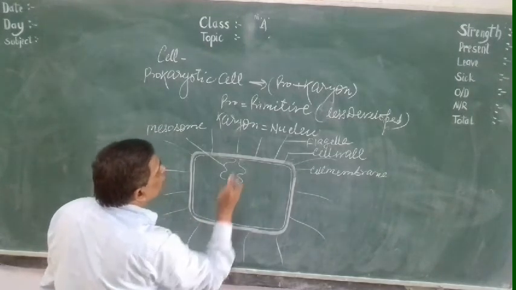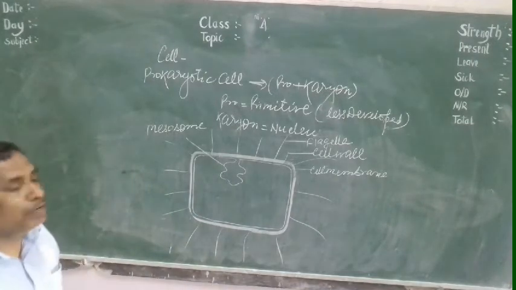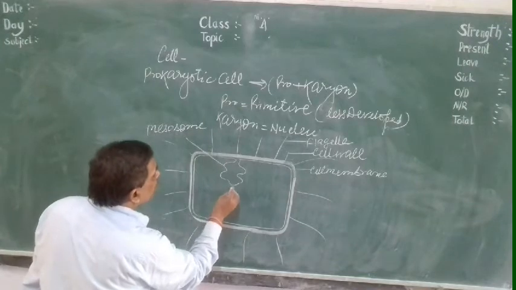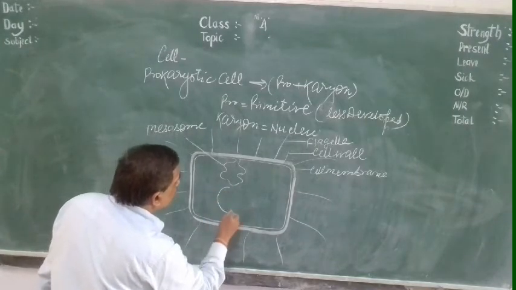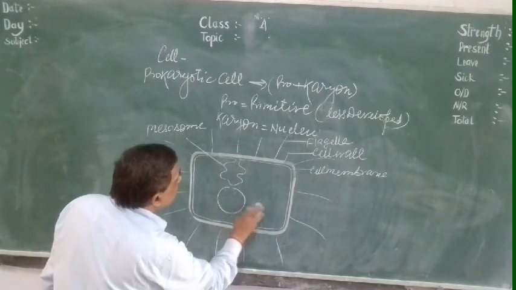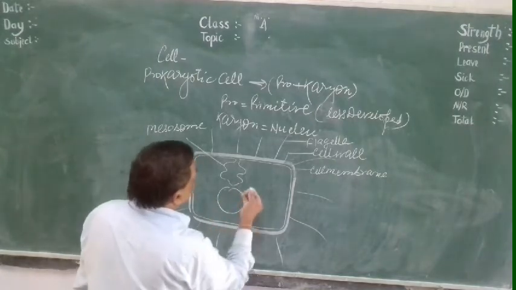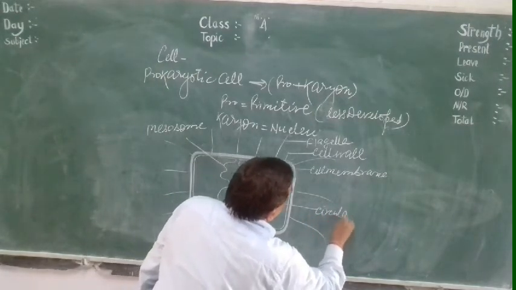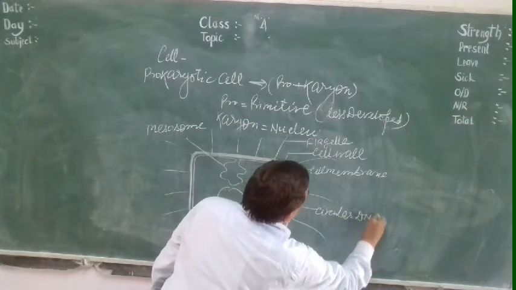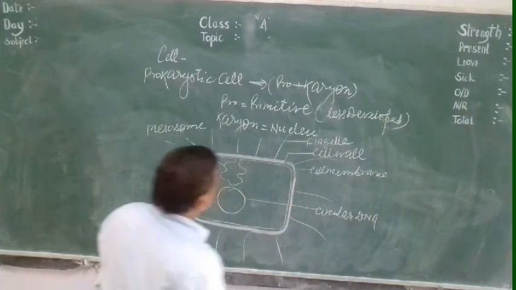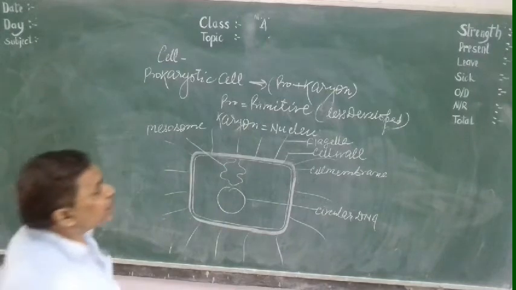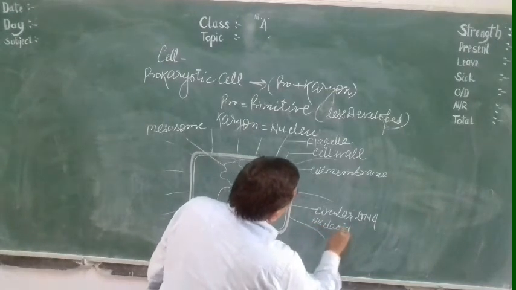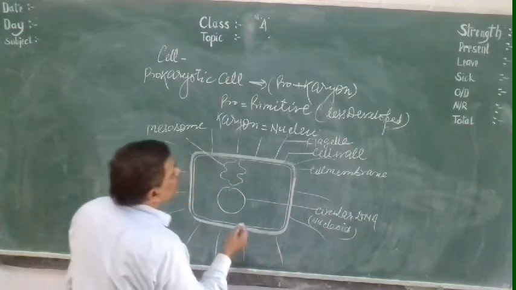On the surface of the mesosome, a chain of respiratory enzymes is also present, which helps in respiration. And here one circular DNA is present. It is called the nucleoid. Why nucleoid? Because here a chromosome is not present. Only circular DNA is present.